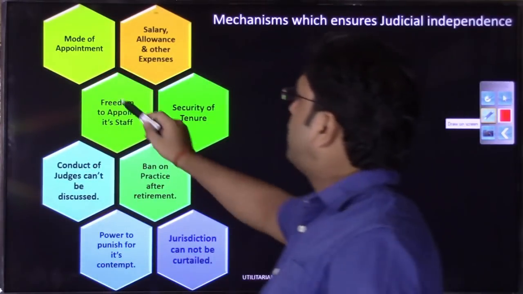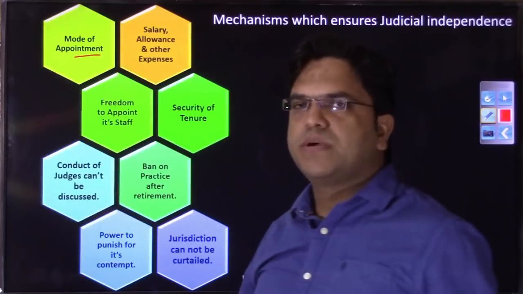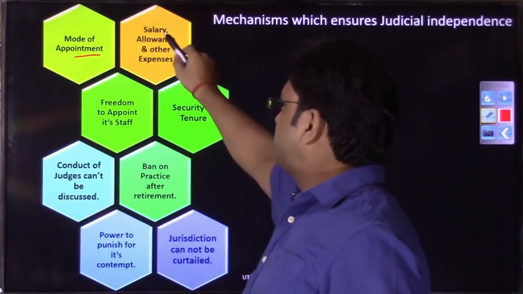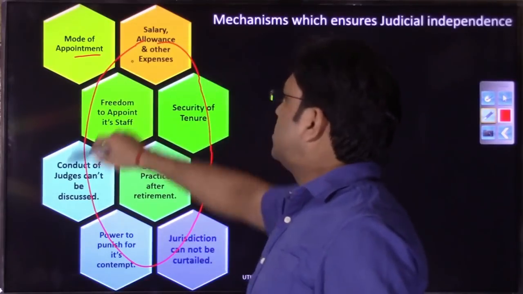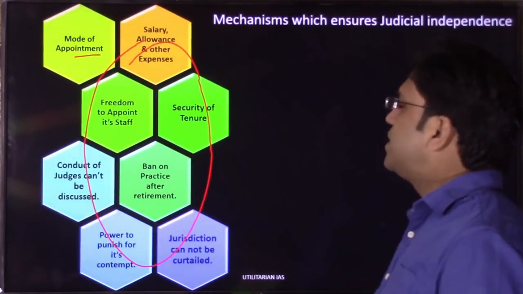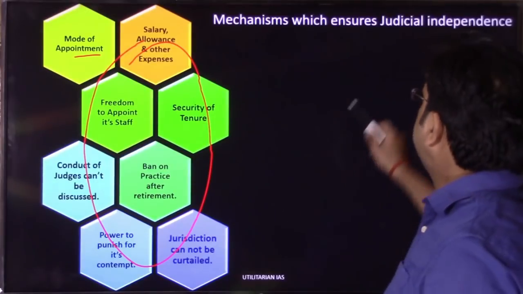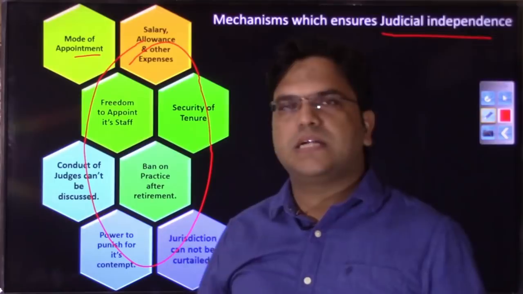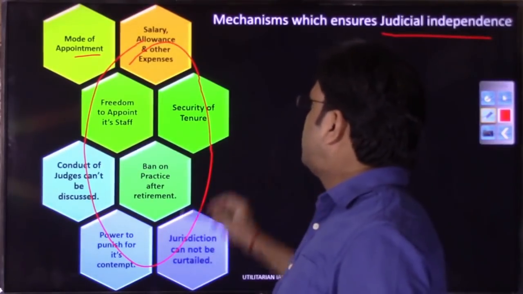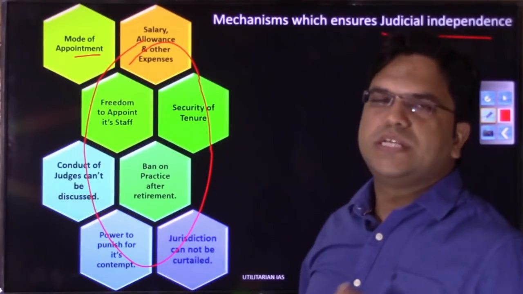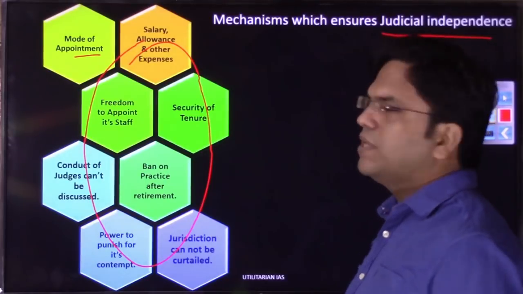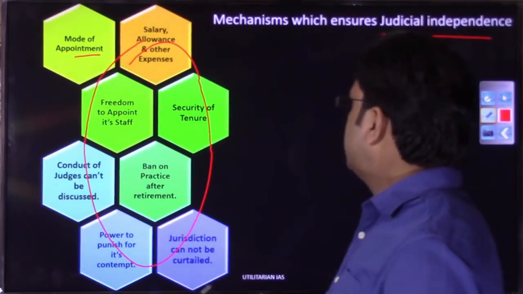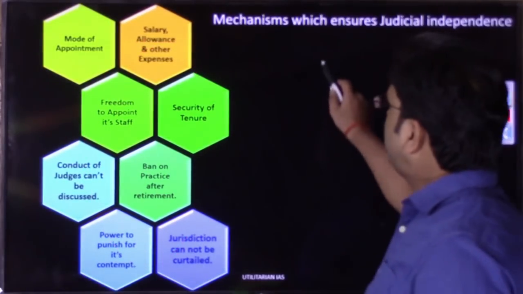Rather, this mode of appointment was not a constitutional mechanism, that was a judicially evolved mechanism. So these are a set of rules, or a set of constitutional principles, that ensure the judiciary its independence, right? And that's why I was saying that there are a set of tools evolved by the judiciary, and a set of tools that has been given by the constitution directly, that ensure judicial independence. So I hope you will have clarity on all these points.